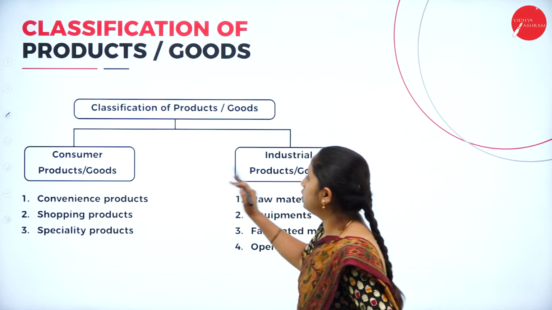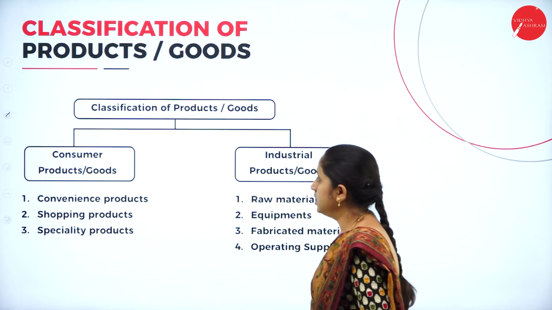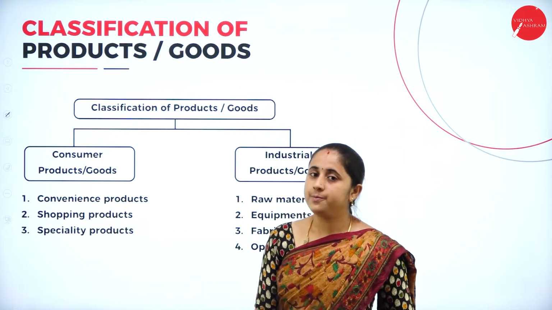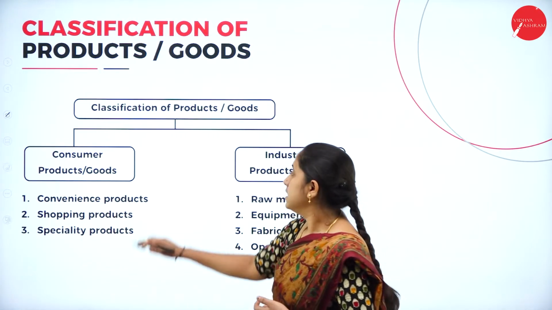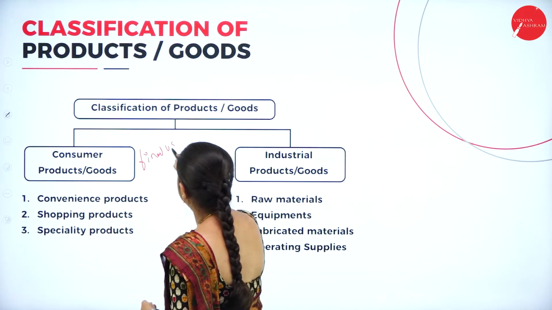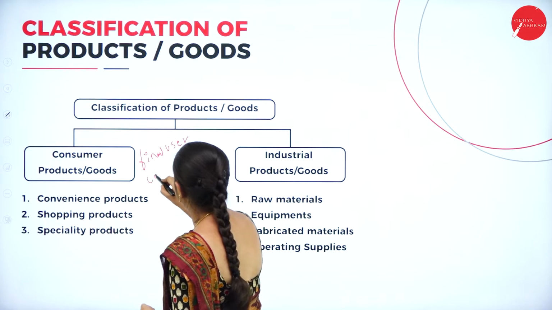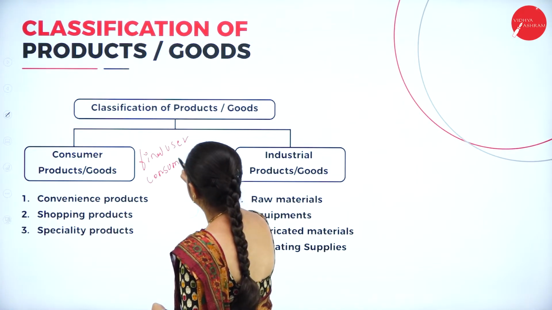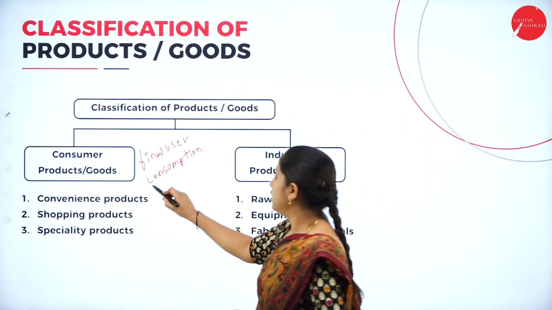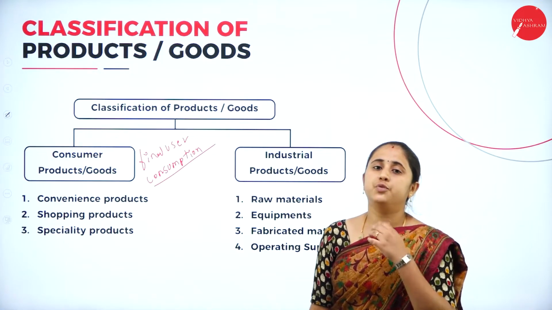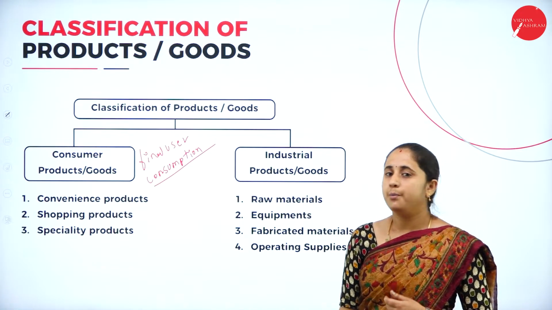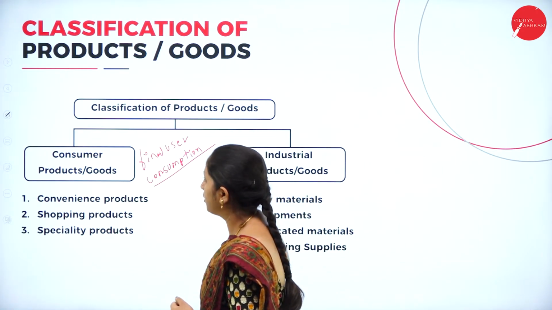Products can be classified into two categories. First, consumer goods. Consumer goods or products means the end user or the final user of the product. They purchase the product for the intention of consumption. They purchase the product for consumption purposes, not for sale. That means the end user of the product. The end user of a product is called a consumer product.